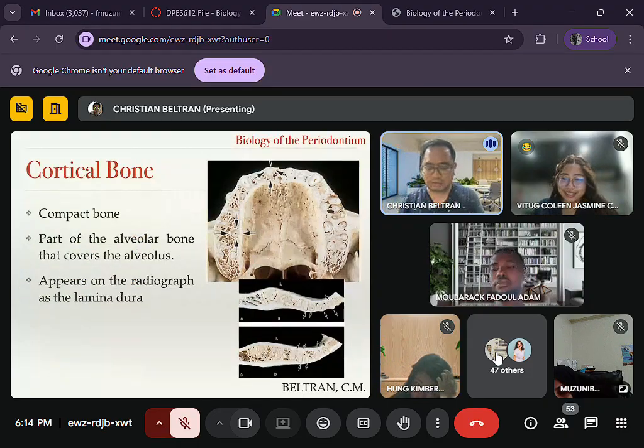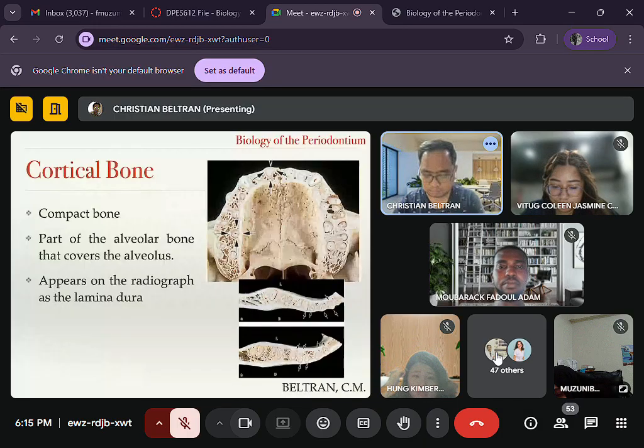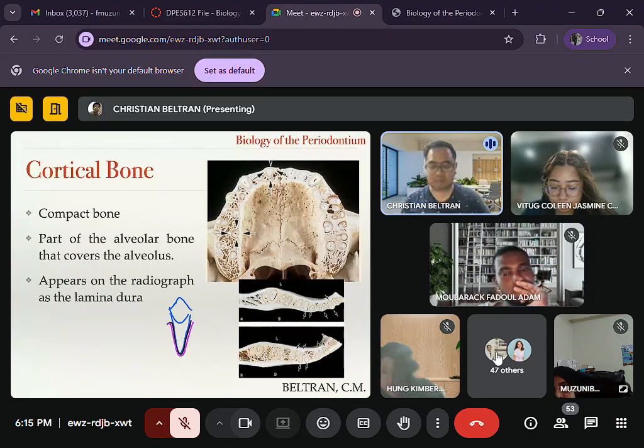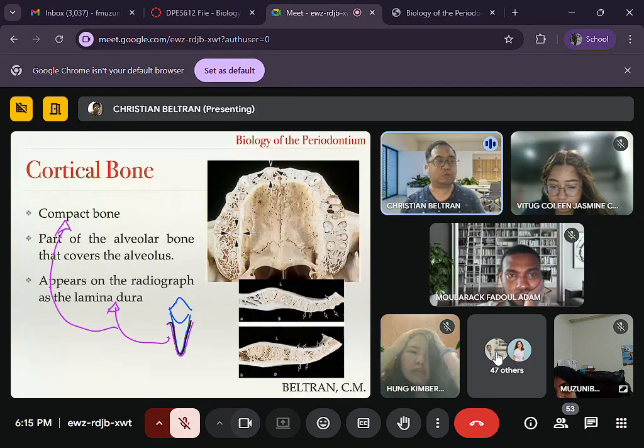Ayun. When you take radiographs, di ba? So this is a tooth. You have your periodontal ligament space here, PDL space. Then you have a radio-opaque outline running parallel to the periodontal ligament space. That is your lamina dura. And your lamina dura is made of compact bone. That's why it appears radio-opaque in the radiograph. Okay? It's made of compact bone.